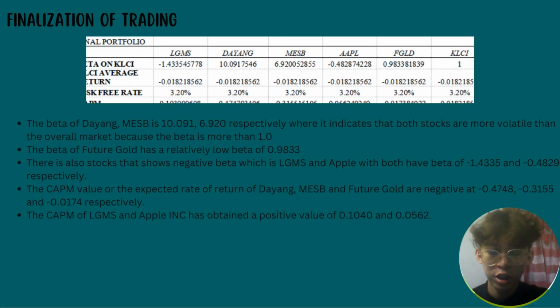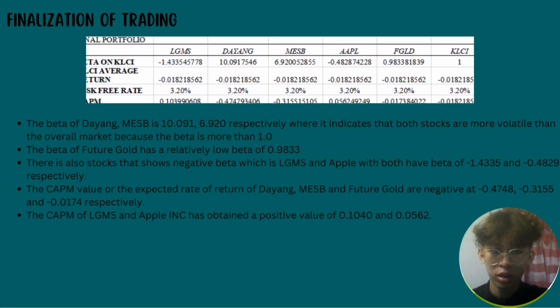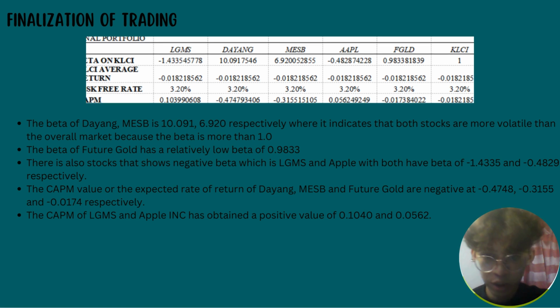Lastly is the finalization of trading, which we did on 24th June 2024. As we can see here, the beta of Dayang and MASB is 10.091 and 6.2 respectively, which indicates that both stocks are more volatile than the overall market because the beta is more than 1.0. The beta of Future Gold is relatively low, close to 1 but not more than 1. There are also stocks that show negative beta, like LGMS and Apple.